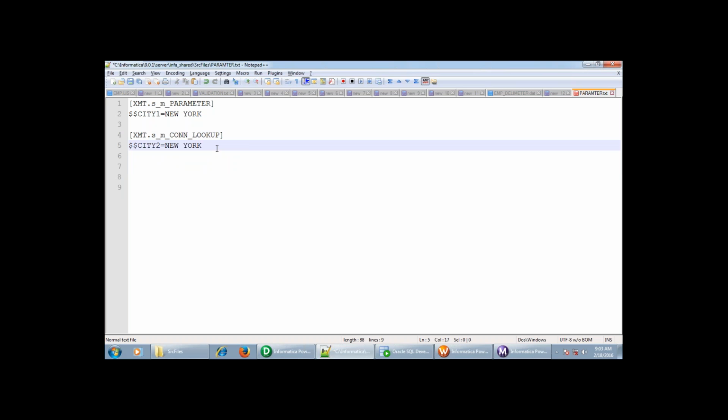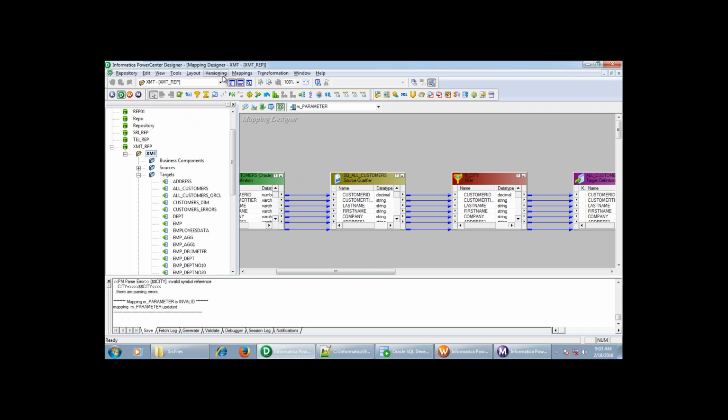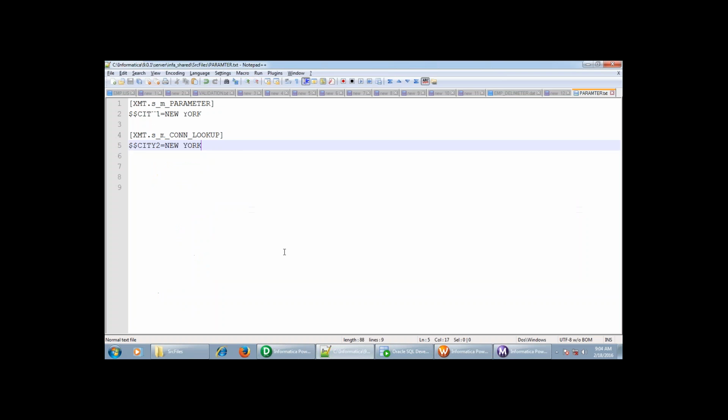Okay. So for the different transformation, we can use only one parameter file, right? You want to say different workflows, one parameter file. Different workflows, one parameter file. Okay, but not with the different transformation, we can use one parameter file, no? It's not about that. We are not defining at the transformation level. We are defining at the workflow level, sorry, mapping level. Okay, suppose different mapping, can we do? Yeah, yeah. Here that's the same example, right?